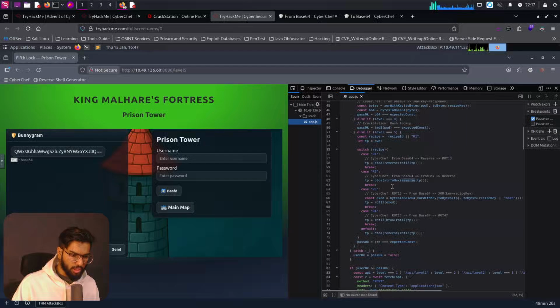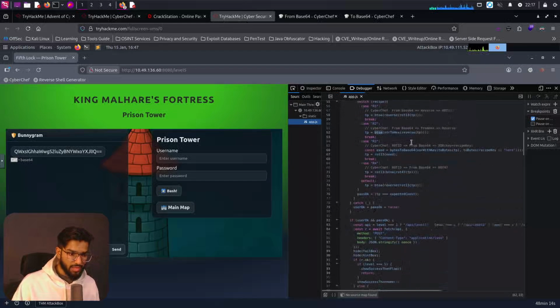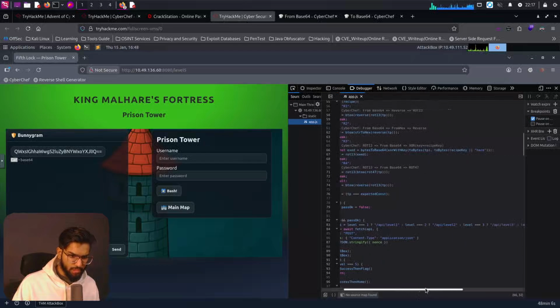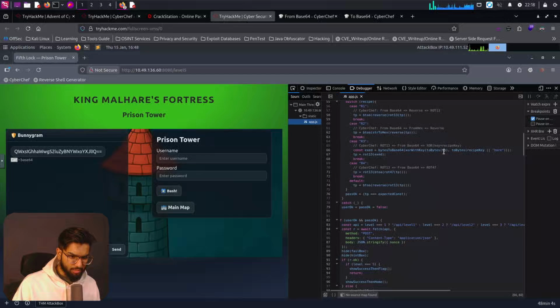Then it's going to do string to hexa, then base64 encode it. If it is R3, it's going to take the input here, go with XOR. What is happening here?